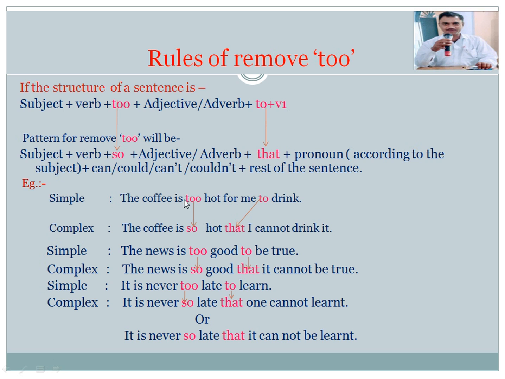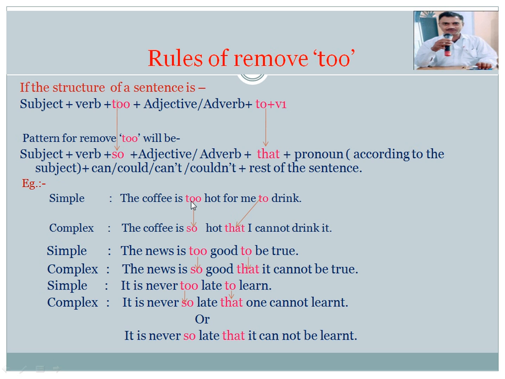Example: the coffee is too hot for me to drink. कॉफ़ी मेरे पीने के लिए गर्म है. The coffee is so hot that I can't drink it. कॉफ़ी इतनी गर्म है कि मैं इसे पी नहीं सकता. The meaning is the same in both sentences, but the structure is different.